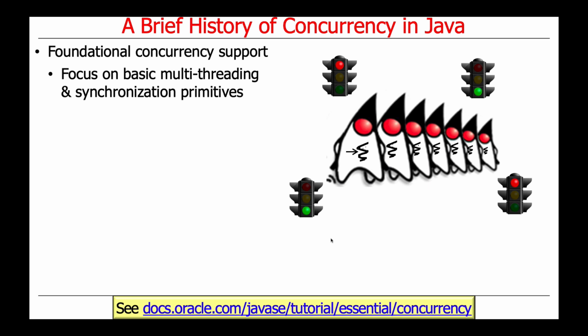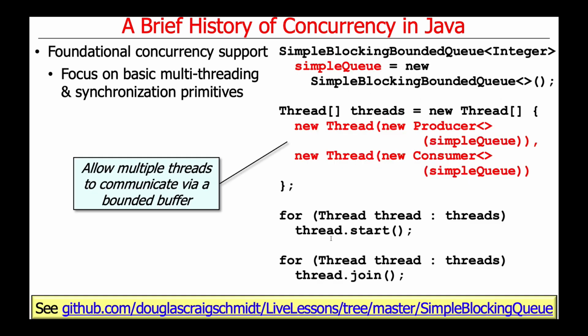The focus was on very basic multi-threading and synchronization primitives. Nothing fancy, nothing special. Here's a couple examples of how this might work. So here we're going to have a simple queue, which you can see the code that goes along with it here. And the simple queue is a correct, not buggy, bounded blocking queue.